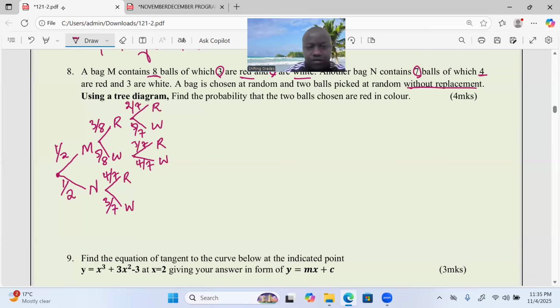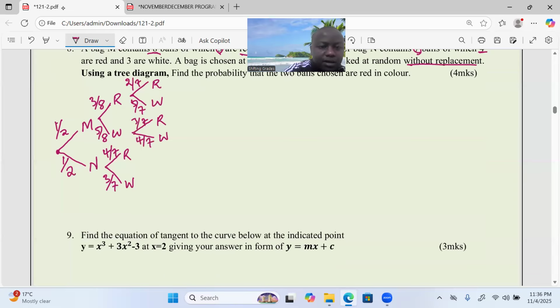Can we talk about another picking here? When you had picked a red from N, you can proceed with picking another red or white. Picking a red, when you had picked a red from N, now the red ones have become 3, and the new total is 6, meaning that these ones are also 3 over 6.